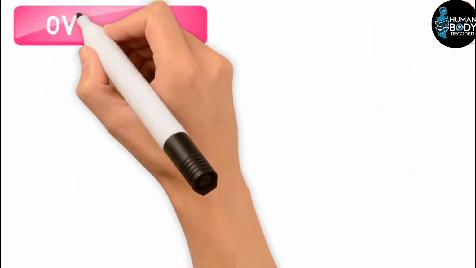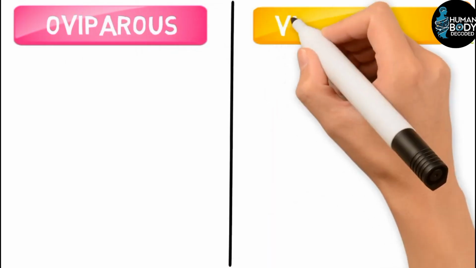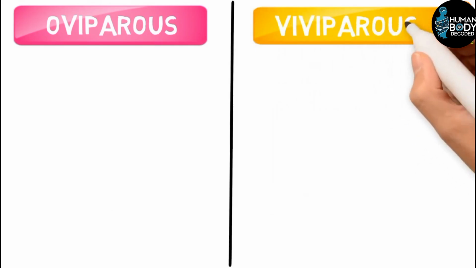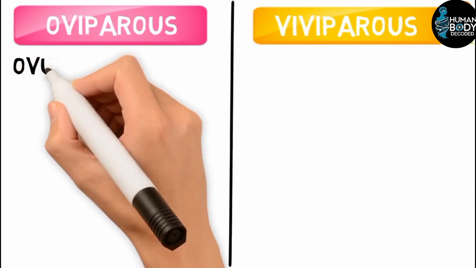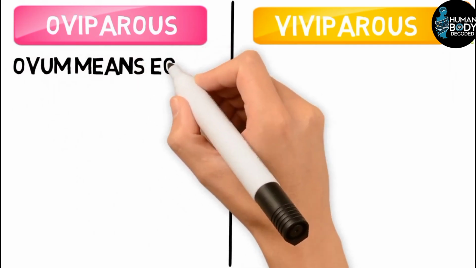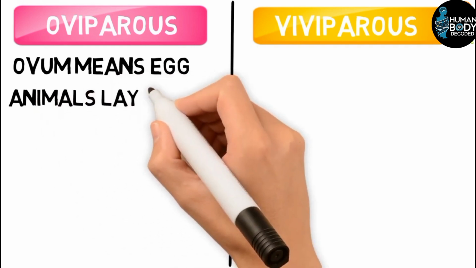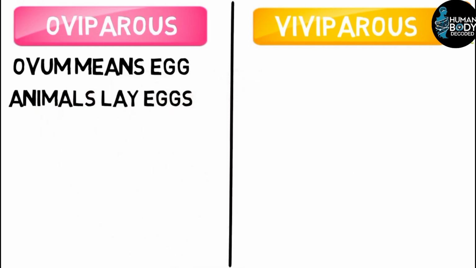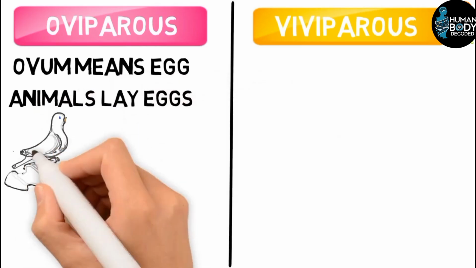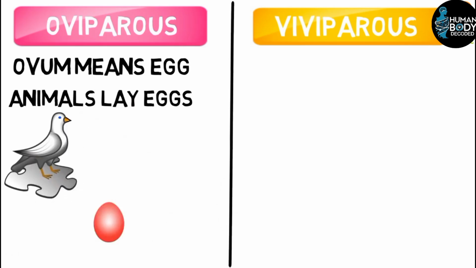Oviparous versus viviparous animals. When studying fertilization, we also look at two key terms, oviparous and viviparous. Let me explain both of these terms. What are oviparous animals? The animals that lay eggs are called oviparous animals. The word oviparous comes from ovum, which means egg. Examples of oviparous animals include birds. Birds lay eggs, so they are oviparous.